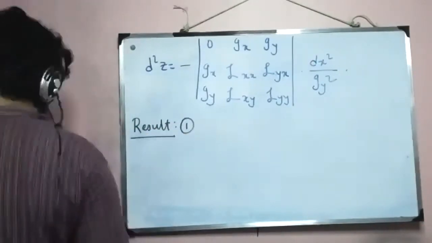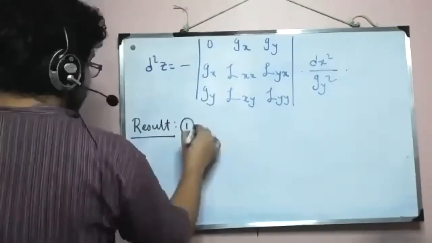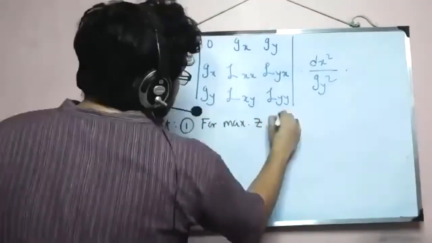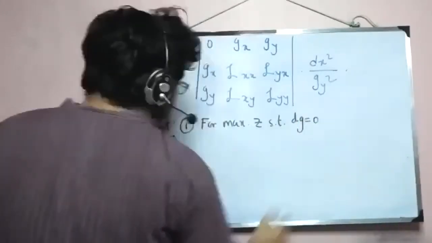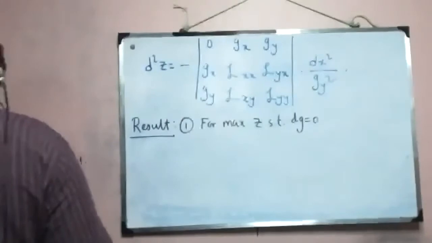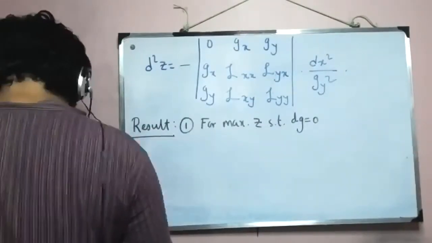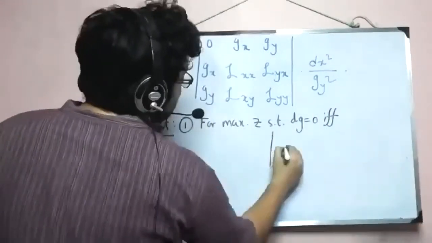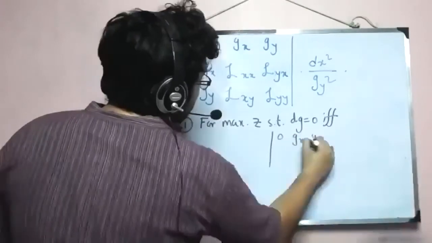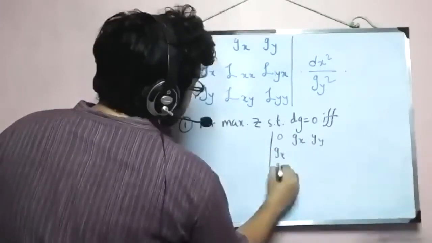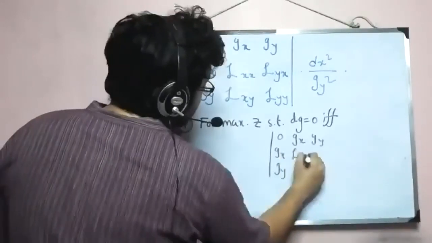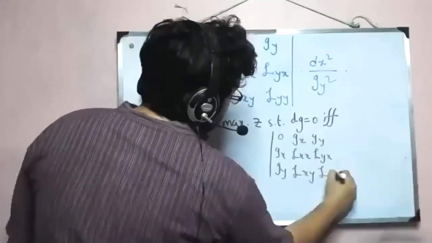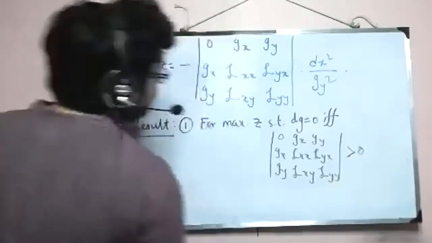So what is our result? Number one is that for a maximum of z, so for max z subject to dg equal to 0, we need this to be negative definite, and that means we need, if and only if, this determinant here is positive, all right?